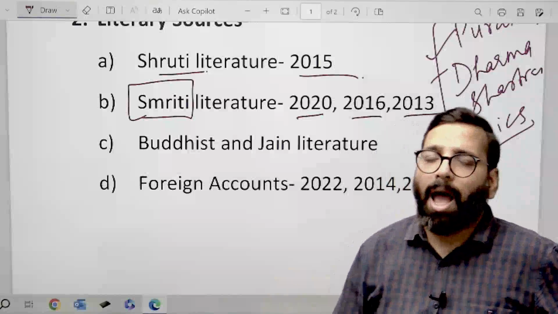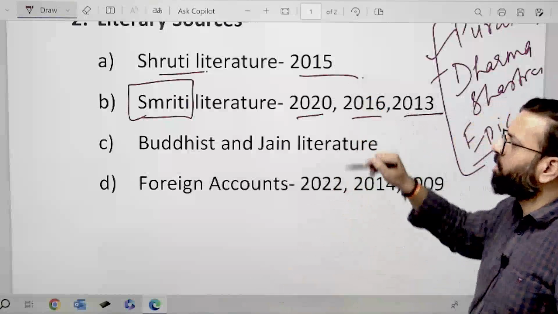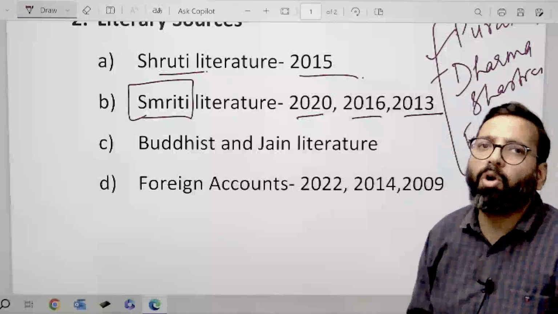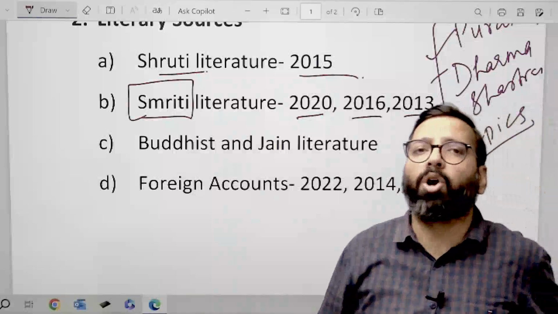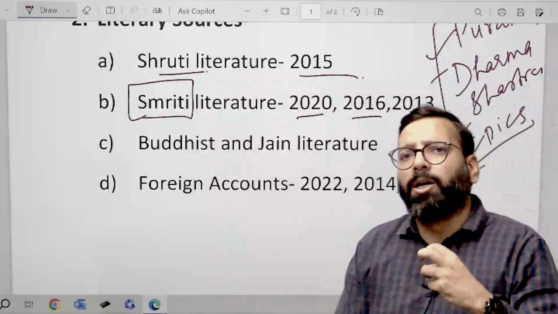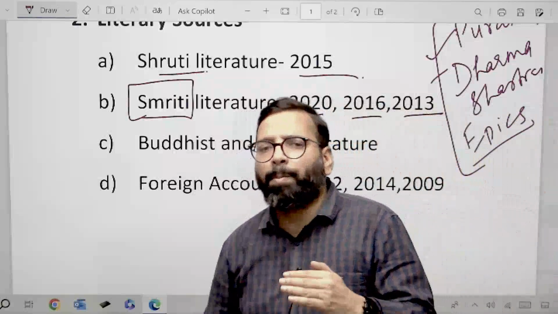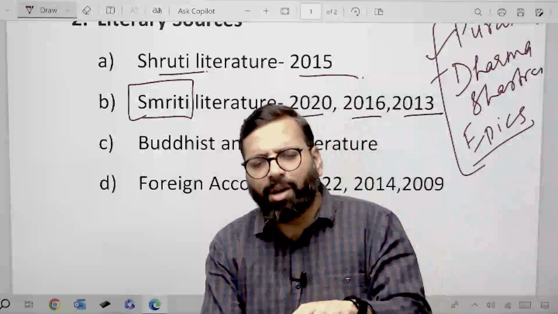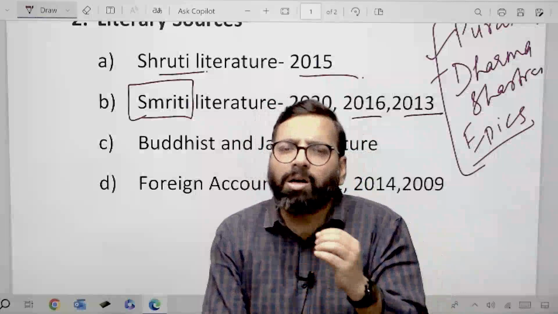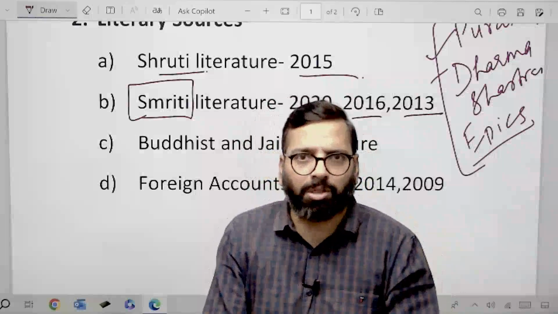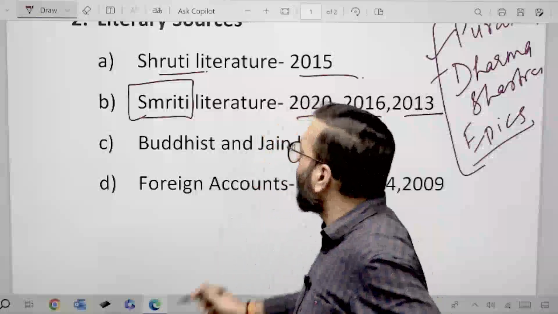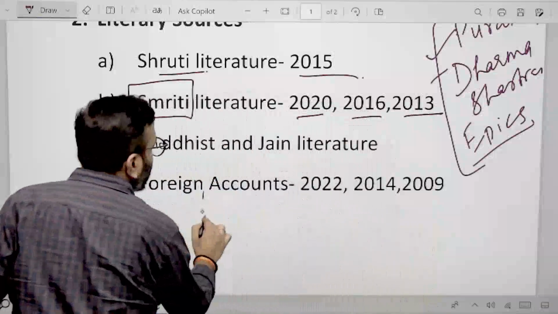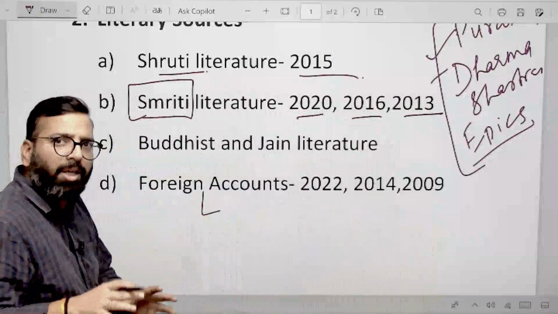Okay, got it? And the fourth subsection of this literary sources is foreign accounts. Foreign accounts again becomes very, very important. Foreign accounts का मतलब क्या होता है? The accounts written by the foreigners who have visited India, or who, even if they have not visited, have learnt about India from different sources.